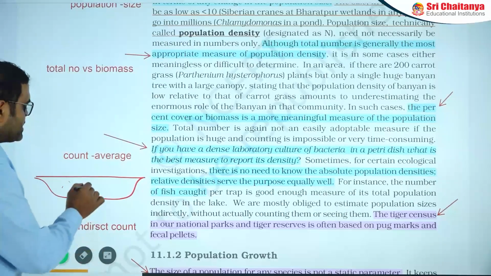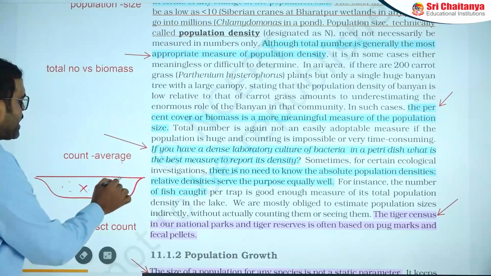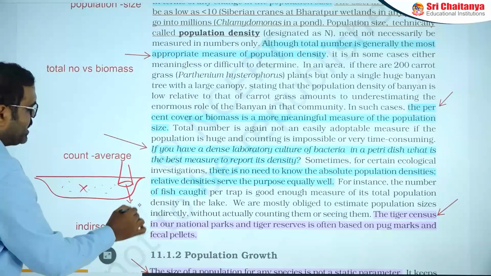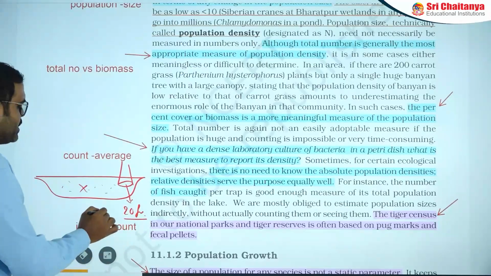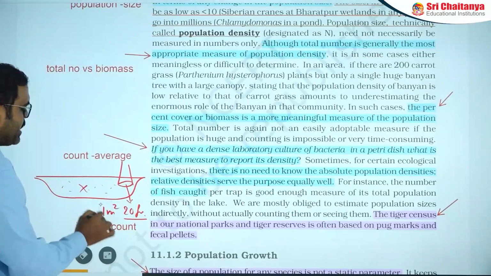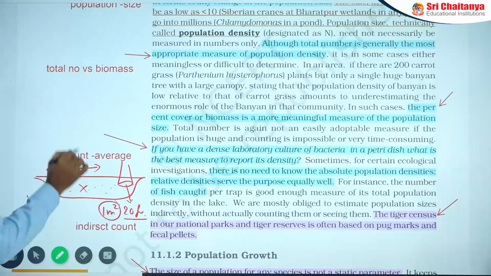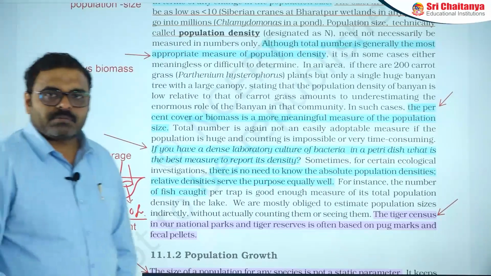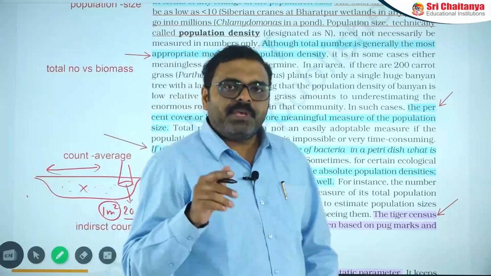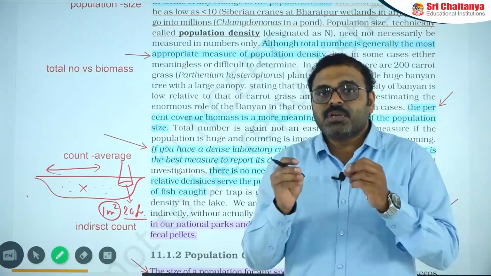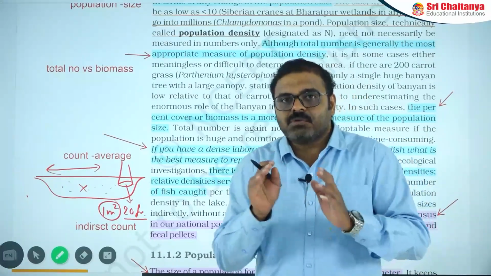To find out the X number of fishes, if you trap one area and get 20 fishes within 1 square meter, then you can calculate how many square meters the lake has, and multiply the number. So even a single trap can give the average number of fishes. This can be considered an average count.